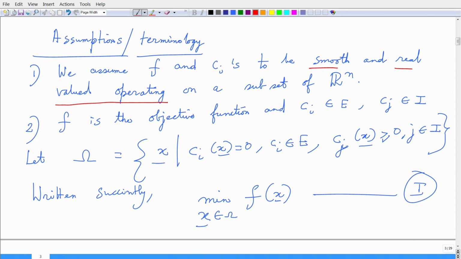Why do we want to bring in this smoothness constraint? If we have to take derivatives and investigate, we might want to have this smooth up to a certain point where we need the derivatives to be available to us, and we assume them to be real valued, but in general it need not be, it could be complex valued, but for the purposes of our analysis we assume them to be real valued.